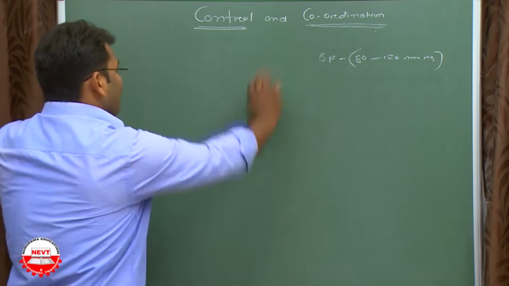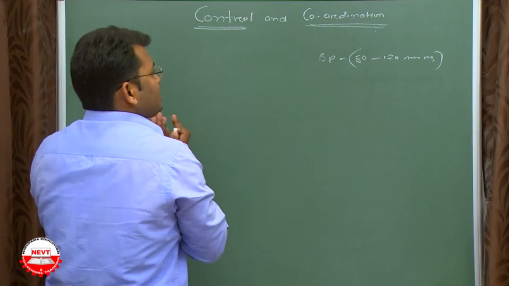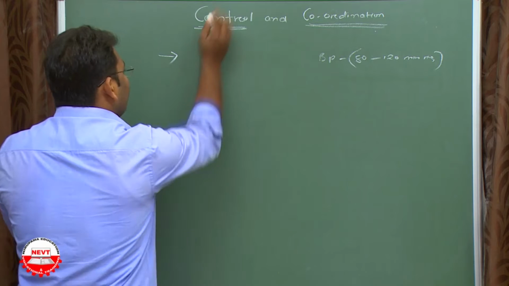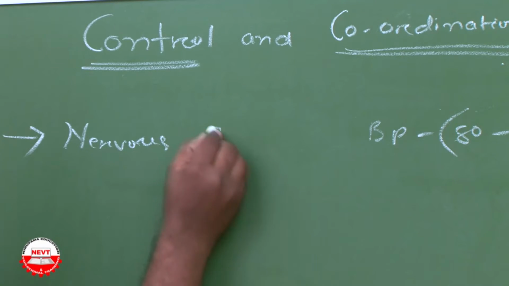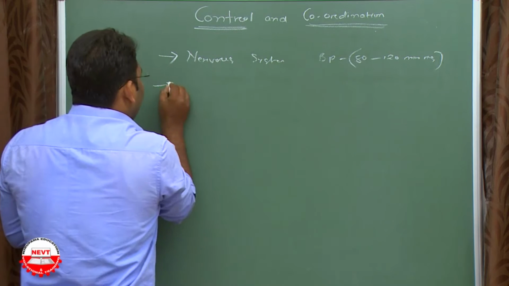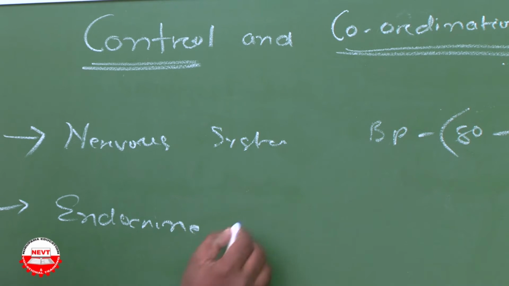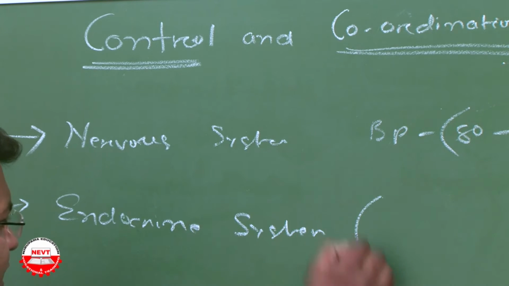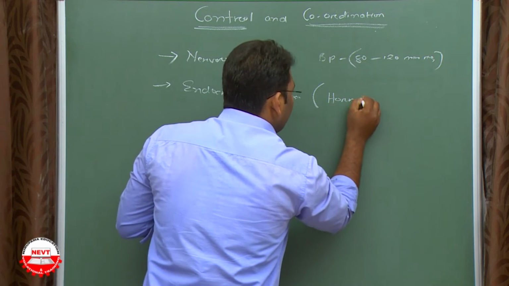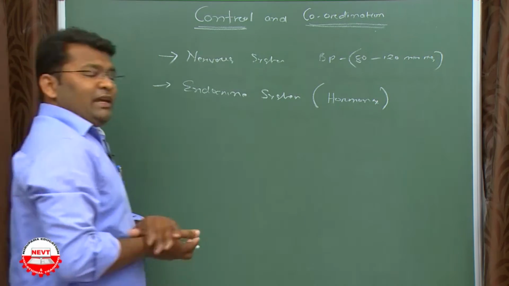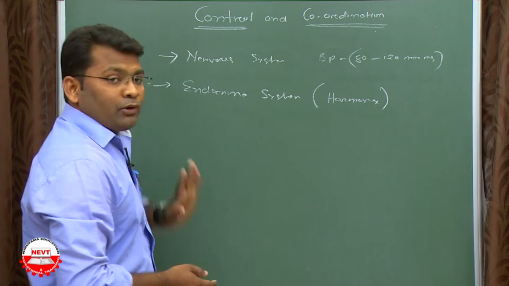So mainly two systems control and coordinate all the physiological systems in our body, and those two systems are mainly the nervous system and the endocrine system. And the endocrine system is controlled by hormones. So ultimately our body is being controlled and properly coordinated by the nervous system and endocrine system.